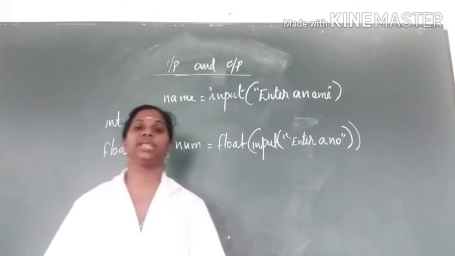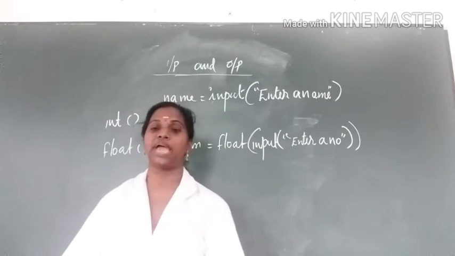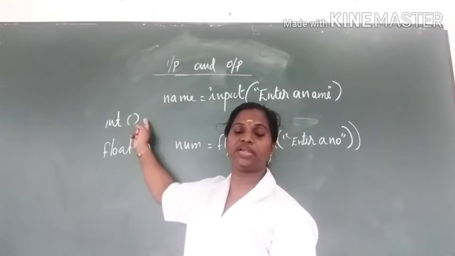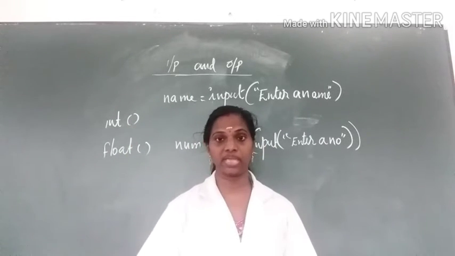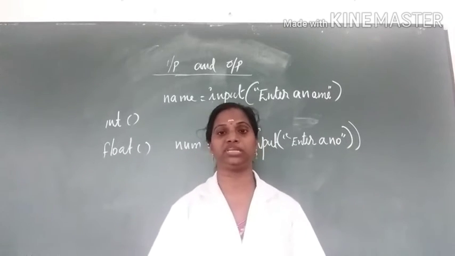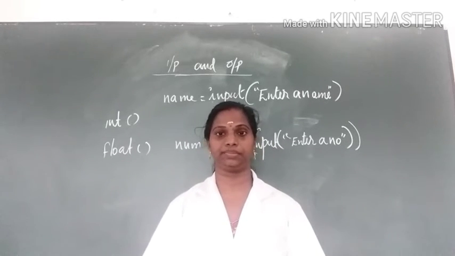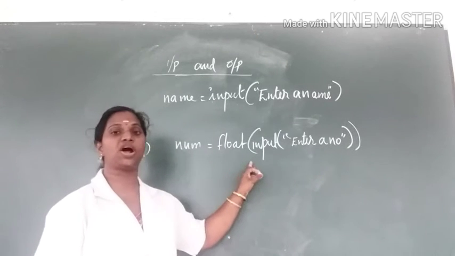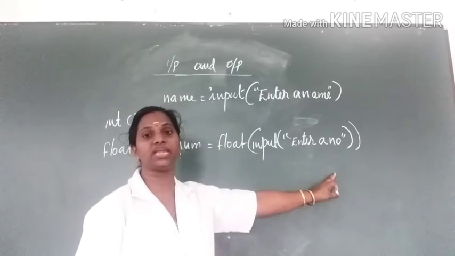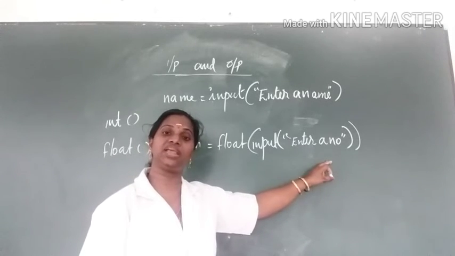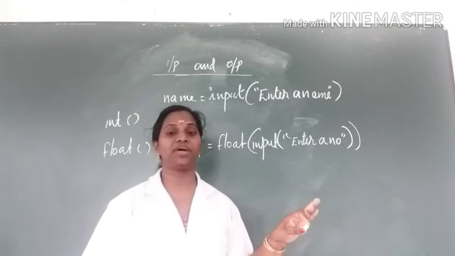Then to read numbers you can use two types of functions, int and float. The int one is used to convert the entered data into an integer, and the float one is used to convert into floating point. For example, here num is equal to float of input enter a number. When you see this command, enter a number, you can enter one number.